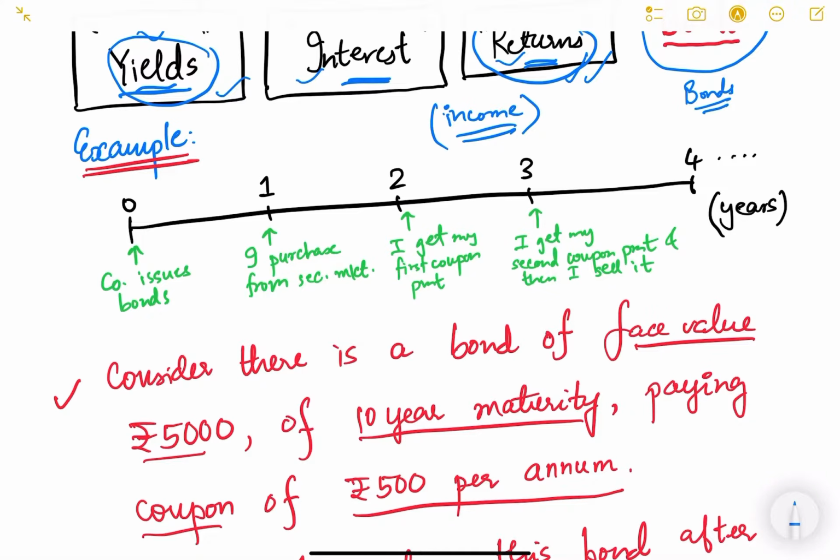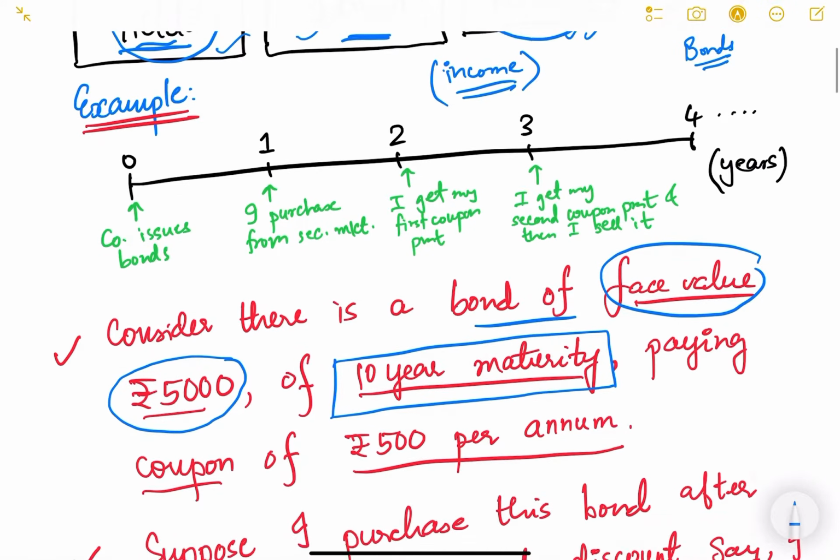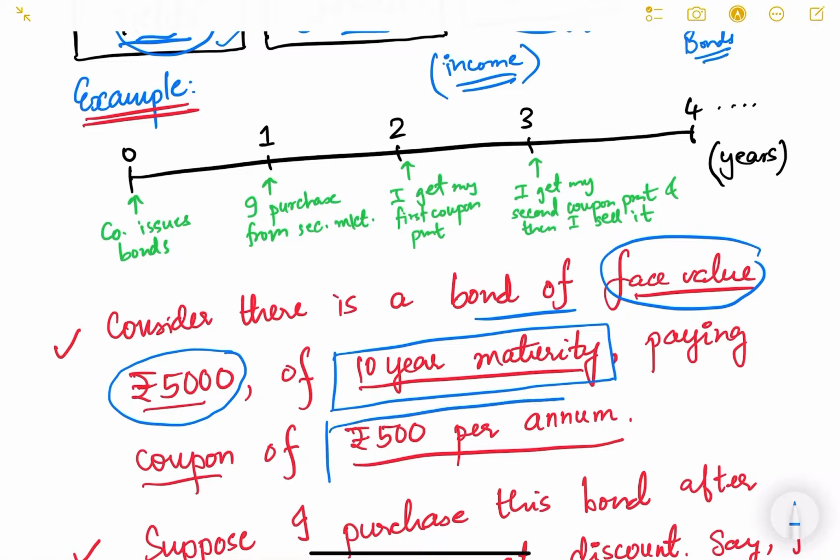Consider that there is a bond of face value, you already know what face value is. The face value of this bond is 5,000 rupees, and it is of 10-year maturity. So the bond tenor period is 10 years, and it is paying a coupon of 500 rupees per annum. So at the end of the first year you will get 500 rupees, at the end of the second year you will get 500 rupees, like that. So this is about the bond. I hope you have understood this.